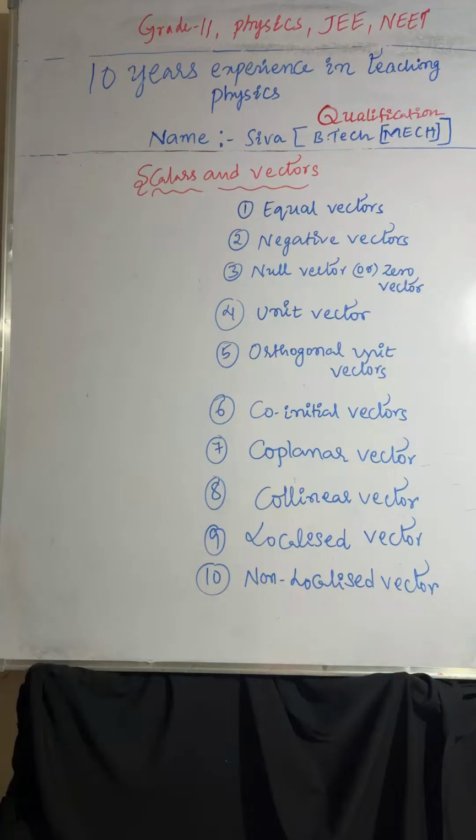There are still more, like displacement vector and position vector. We will discuss these vectors.